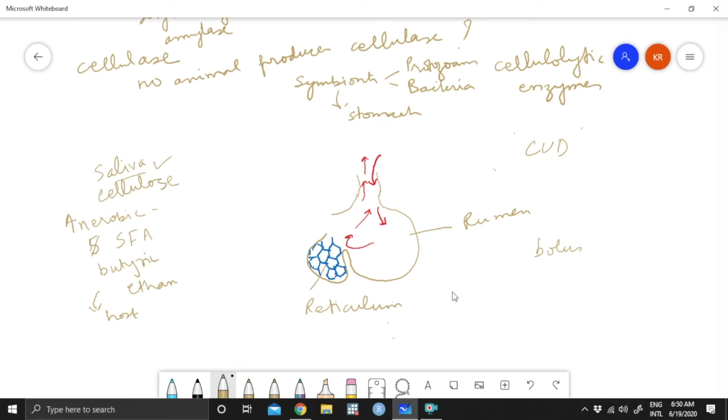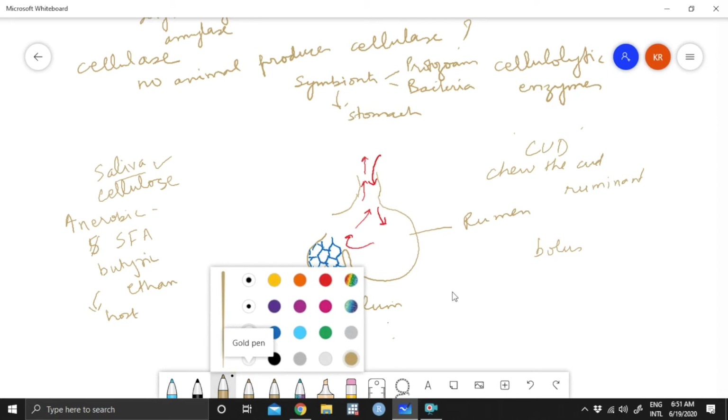And it can chew the cud. This is called rumination, and that is why the name is ruminant stomach. So they are sitting in the shade of a tree or somewhere and chewing this cud. The food has been regurgitated and they chew it, and once again the food comes back.